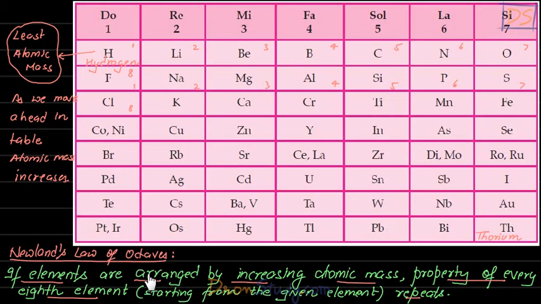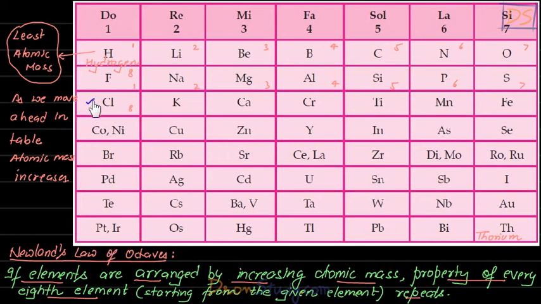Now this is a very useful law if you see, because by this law all the elements in this column will have similar properties, and so on. Right? Now this is a great thing, students. Why is this a great thing? Because if you want to study all these elements, you should just study any one of them.